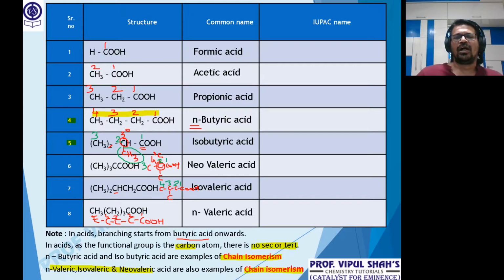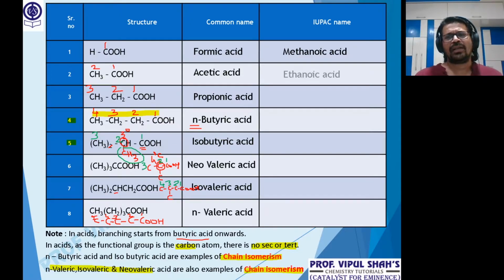Okay. Now IUPAC is easier. Select the longest chain. The COOH carbon is always at position 1. Okay. And whatever is the parent alkane, replace the E of the alkane by the words oic acid. In IUPAC, they are called alkanoic acids. So 1 carbon, methanoic acid. The second one, acetic acid, 2 carbon atoms, ethanoic acid. The third one, 3 carbon atoms, meth, eth, propane, propanoic acid. So be clear, the common and IUPAC names are quite rhyming. Common is propionic, IUPAC is propanoic.